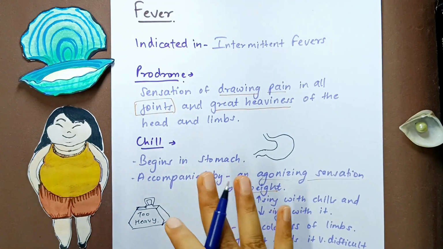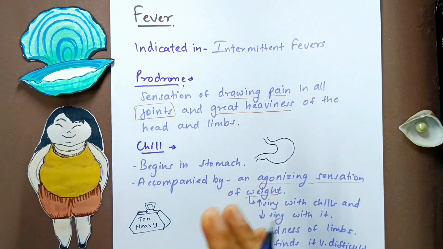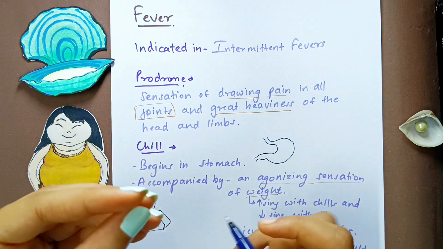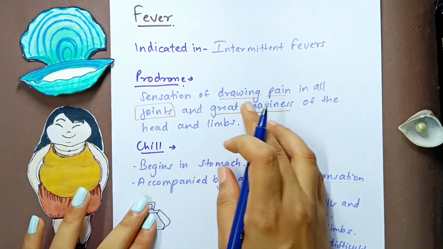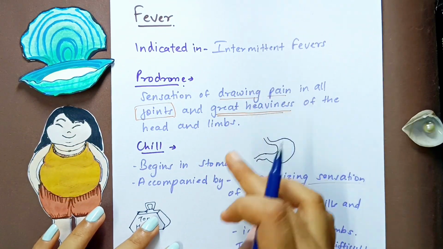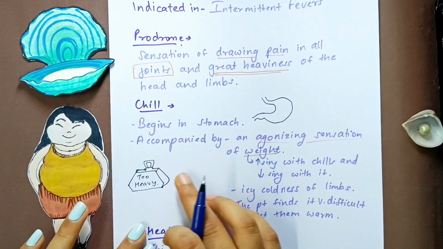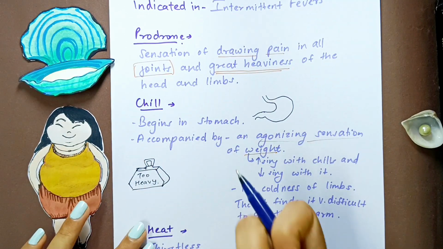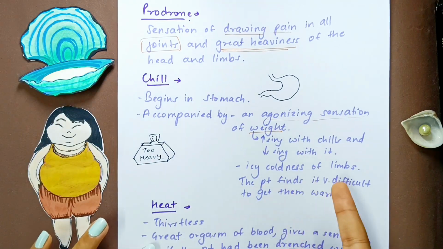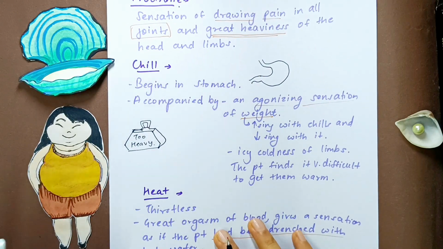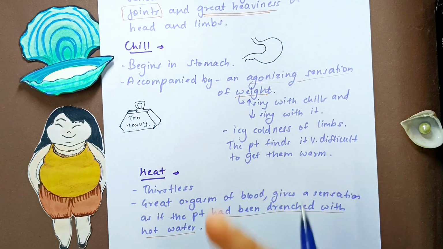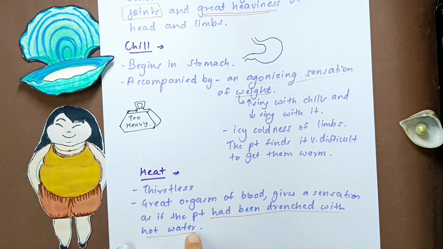So even the fever of Calcarea is very characteristic. It can be remembered. It is not something very vague, and because it has some interesting symptoms, that will help you remember this. There is pain first of all in the prodrome in the joints, and there is great heaviness. You should remember this heaviness symptom because it lasts even in the chill. The chill begins in the stomach, and then it is accompanied by this sensation of heaviness. There is an agonizing sensation of weight, increasing with the chills and decreasing with them. Icy coldness of the limbs, and the patient finds it very difficult to get warm. In the heat stage the patient will be thirstless, and there will be great orgasm of blood, because of which the patient feels that he has been drenched with hot water.